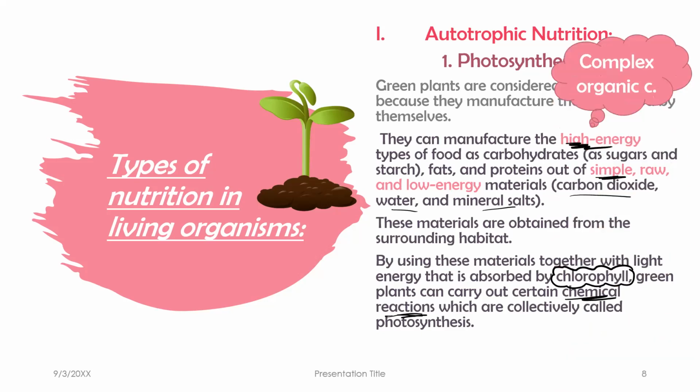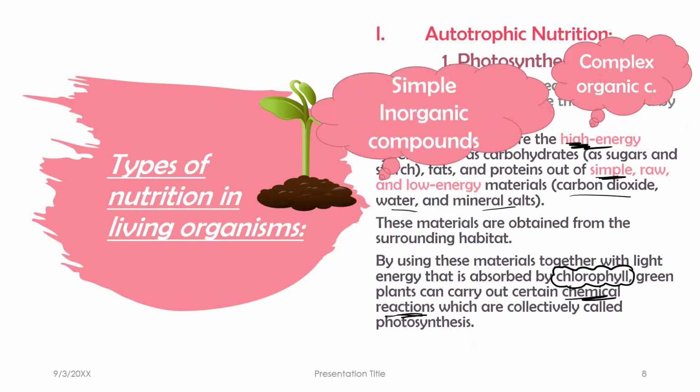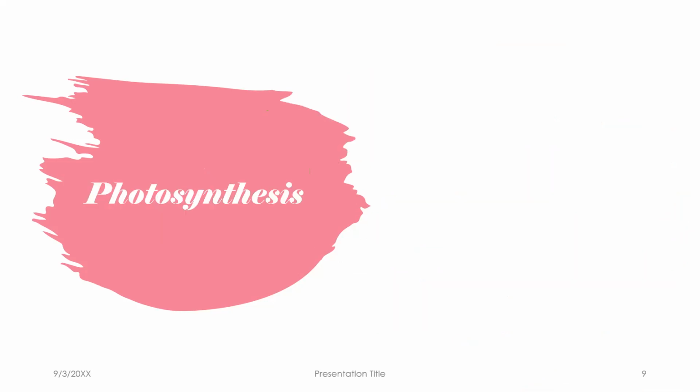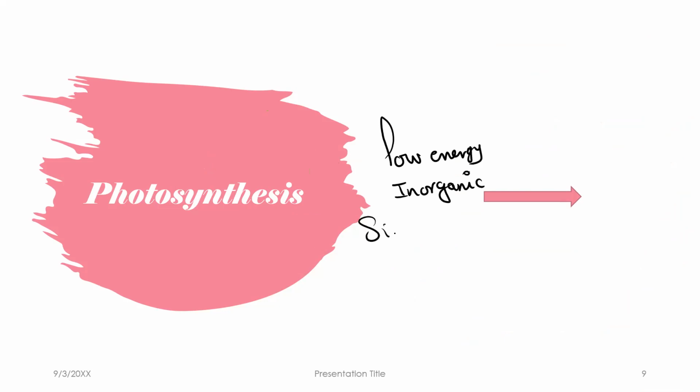So the high energy type is the complex organic compound, and the low energy type is the simple inorganic compounds. So photosynthesis changes the low energy type of food, the inorganic, simple raw materials, into what?